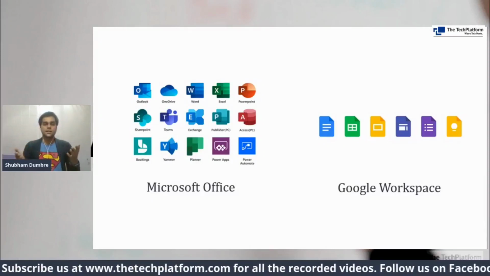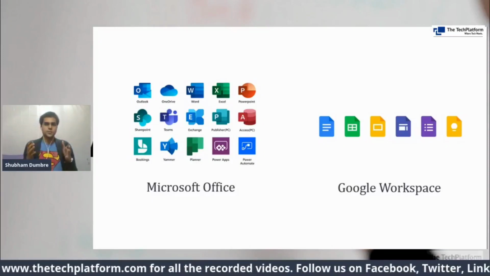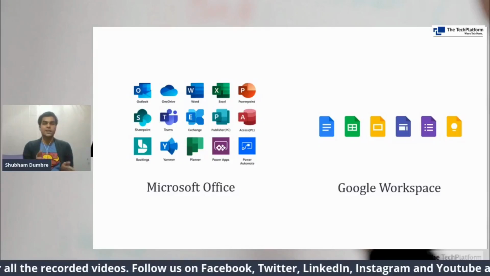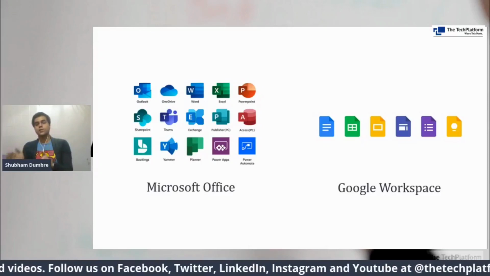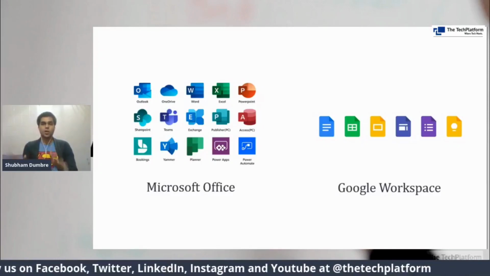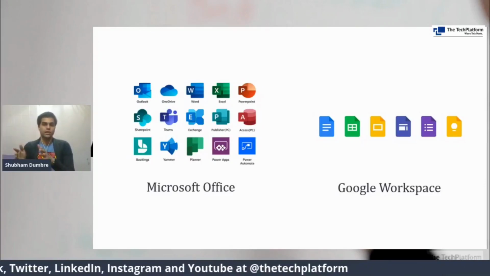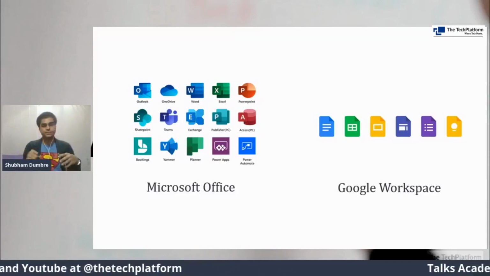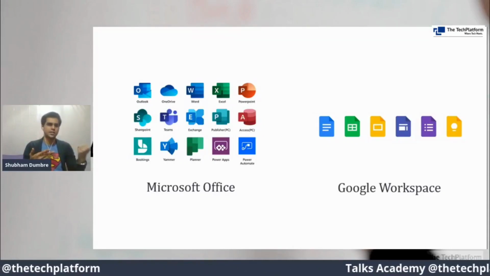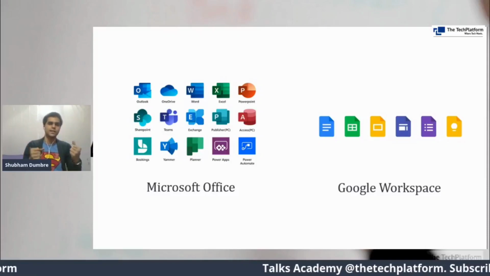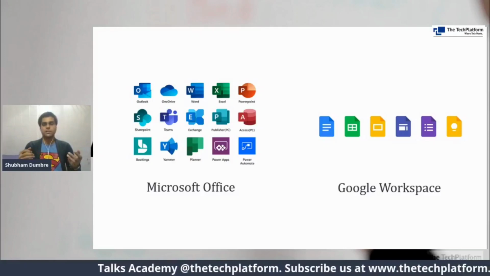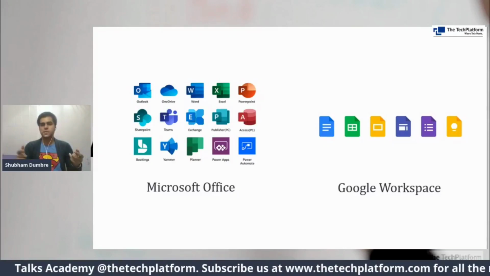Now, one thing that needs attention here is that Microsoft Office can work offline. Microsoft Office is offline and M365 is online, while Google Workspace is online. So you need a Gmail account, a Google account, for accessing these free tools. And Microsoft Word can have an offline version. The recent one was Microsoft Office 2019. So you don't need internet to run Microsoft Office, but for Google Workspace you would need it.